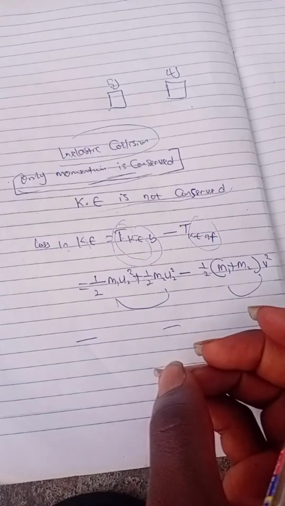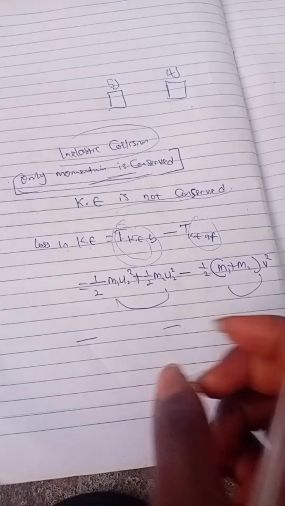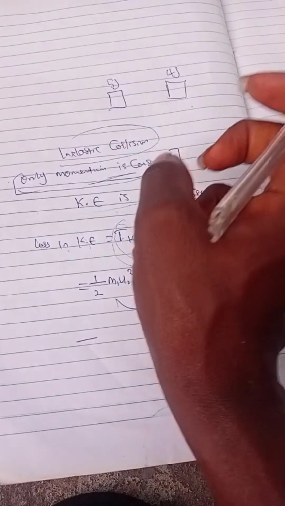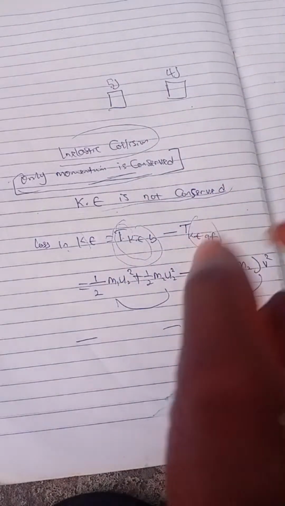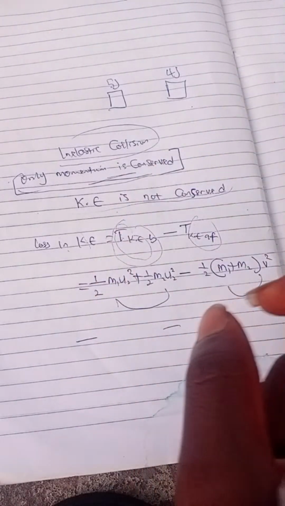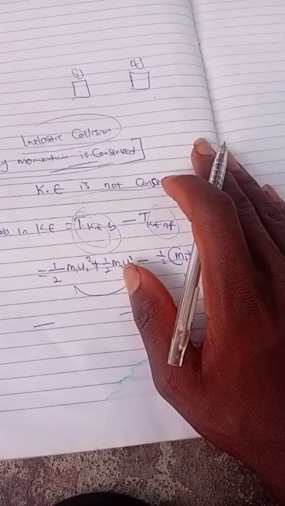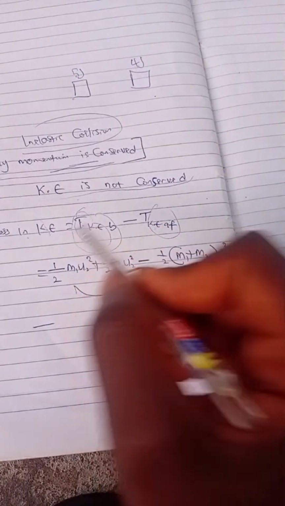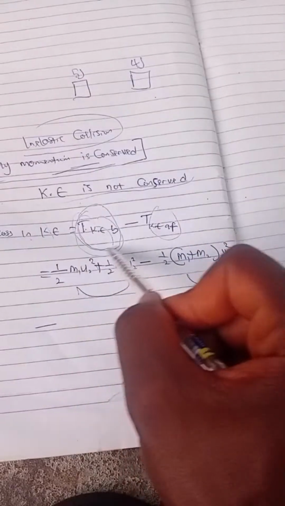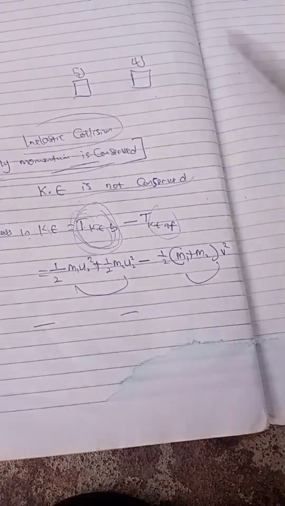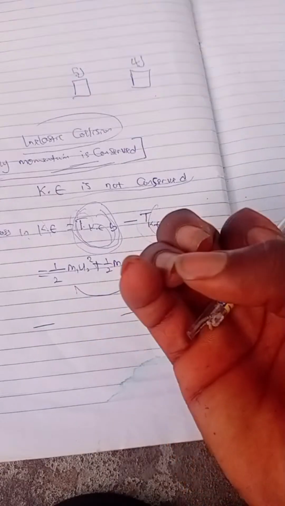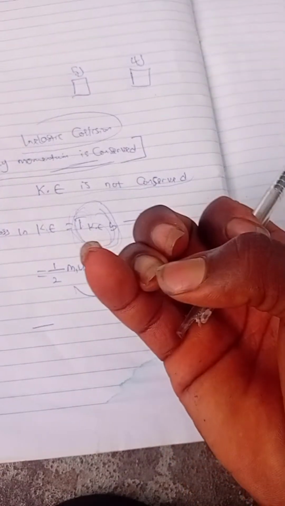So as a result of reduction in speed, or in velocity rather, are we together? There will be a reduction in kinetic energy. So we talk about loss in kinetic energy, not gain. Kinetic energy is going to be lost. So how do we find that loss in kinetic energy? Now, we know that the kinetic energy before collision is greater than the kinetic energy after, because after collision they jam, they will have reduction in velocity.